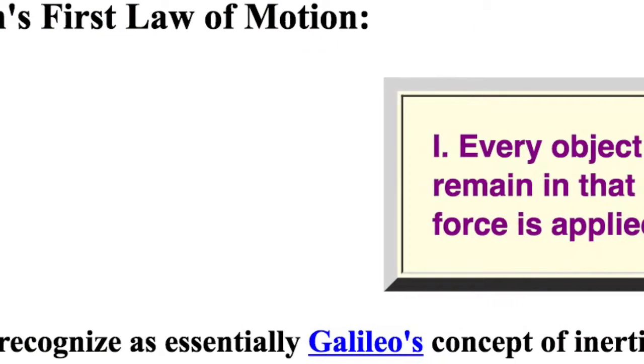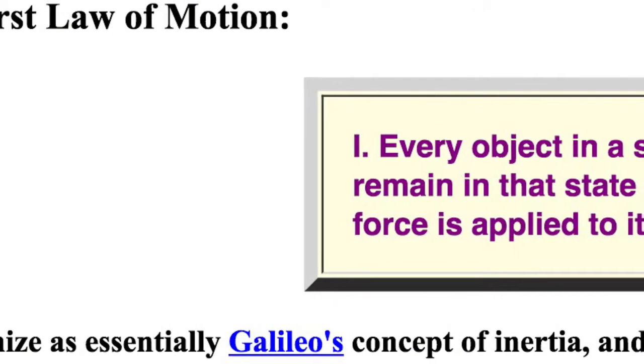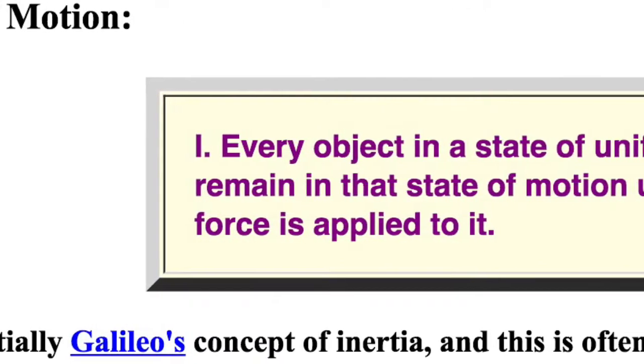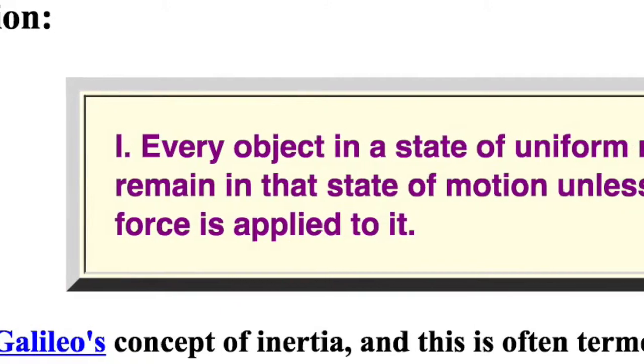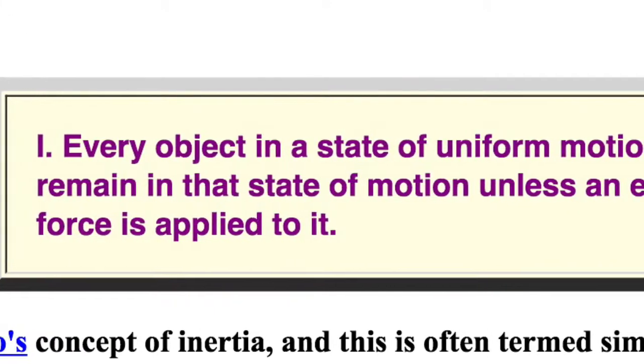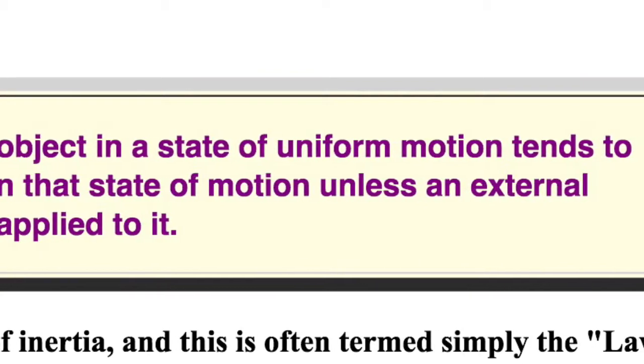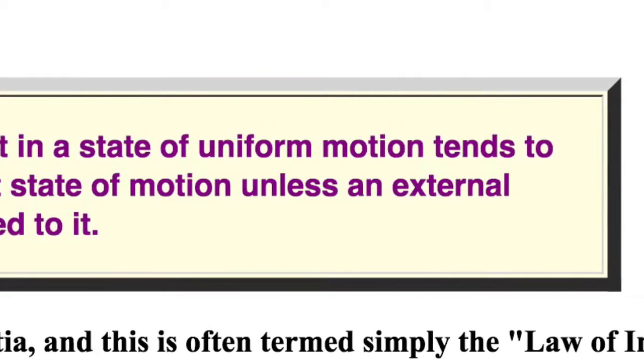Newton's first law of motion. Every object in a state of uniform motion tends to remain in that state of motion unless an external force is applied to it, and is often termed simply the law of inertia. In simpler terms, it can be said as: an object in motion will remain in motion unless acted upon by an unequal force.